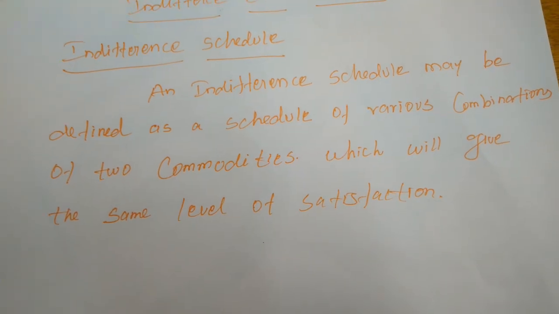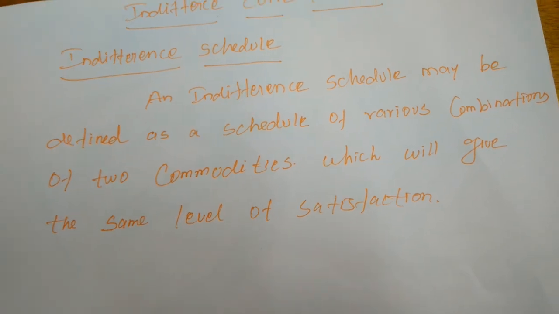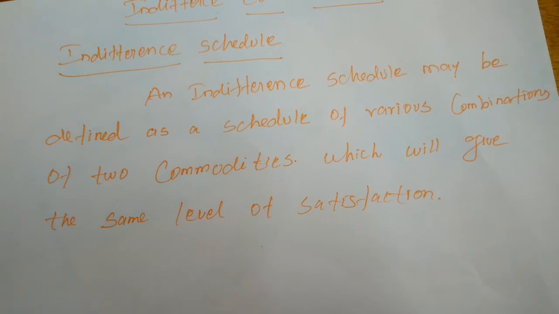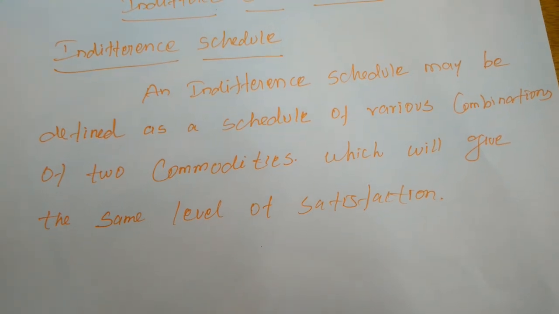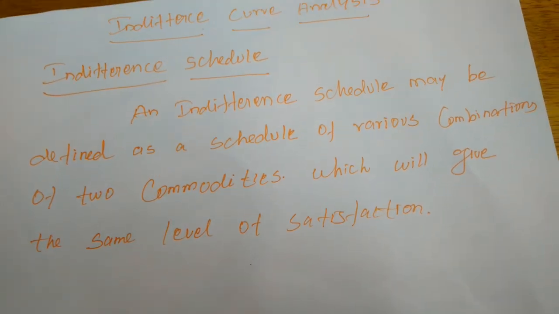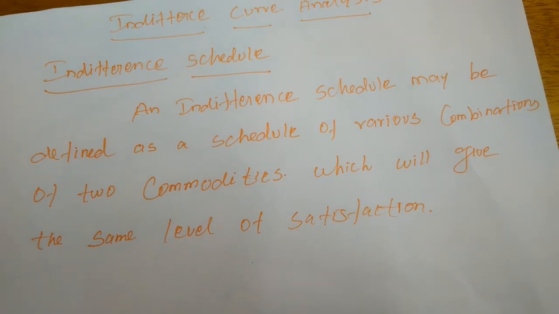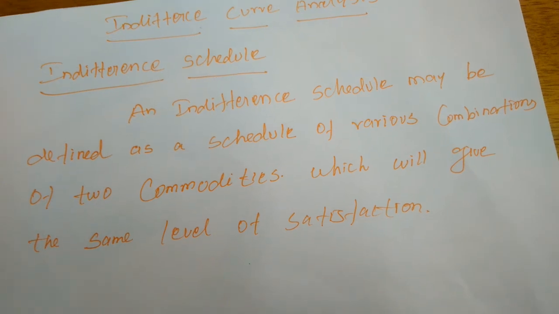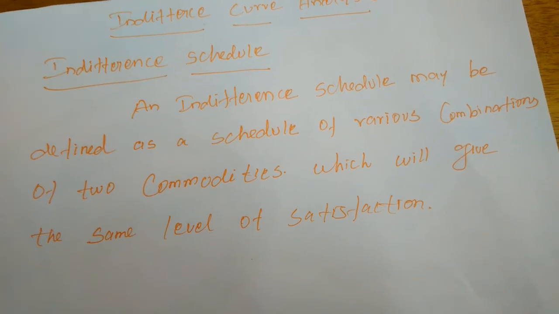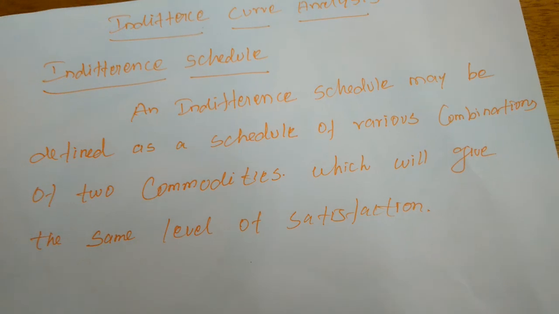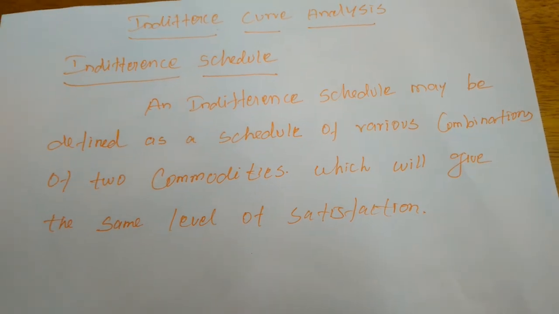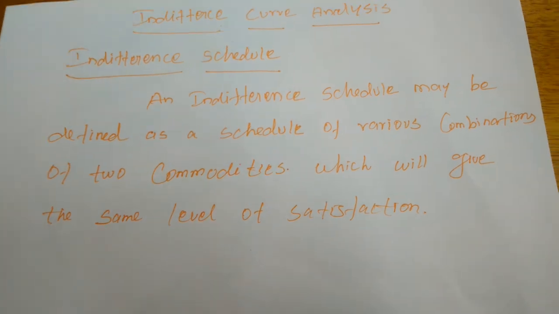In other words, an indifference schedule is a table which shows the different combinations of two goods that give equal satisfaction to the consumer.